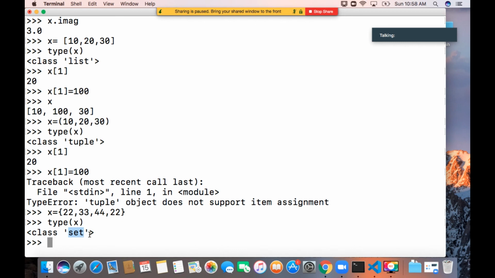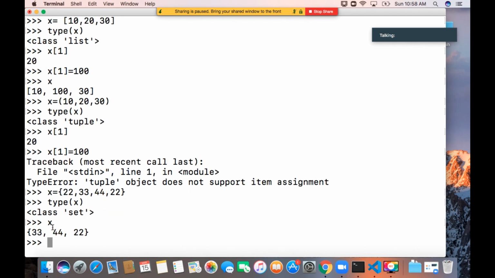If you type the variable, we can see the value. Here I have provided 22 two times, but it is holding only one 22. A set does not contain duplicates. So if you want a collection of values that should be unique, we can use a set.